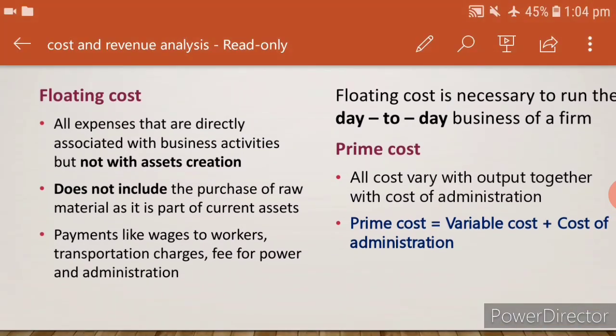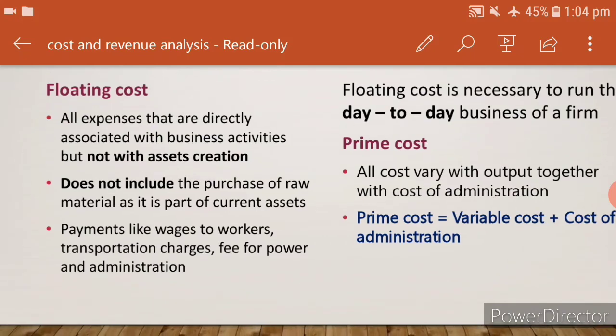If they purchased an asset, it is not called a floating cost. They have spent, that amount has gone. So, payments like wages to the worker, the amount has gone but no asset has been created. Transportation charges, fees for power and administration, all this is called floating cost.